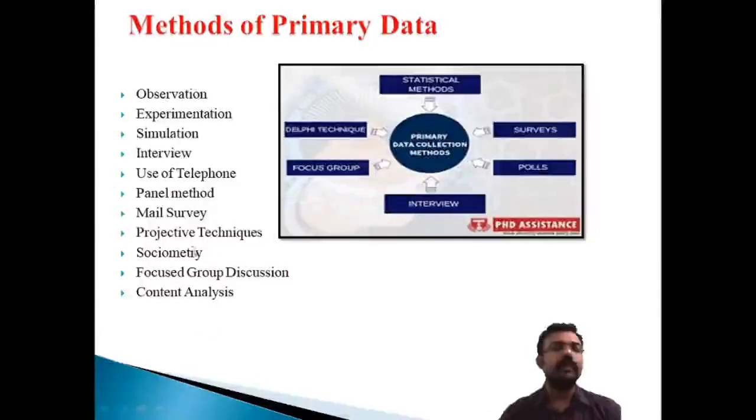What is an observation? What's the process of observation? From a primary data point of view, observation is a very important element. That means watching a particular person without interaction. That is known as observation. And experimentation, scientific experimentation. And simulation, the simulation models, Monte Carlo simulation techniques.